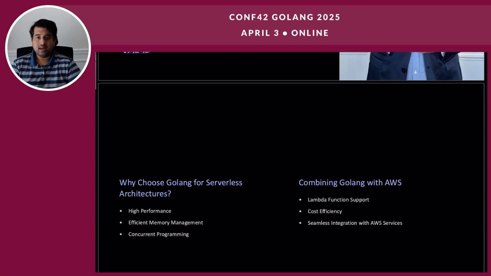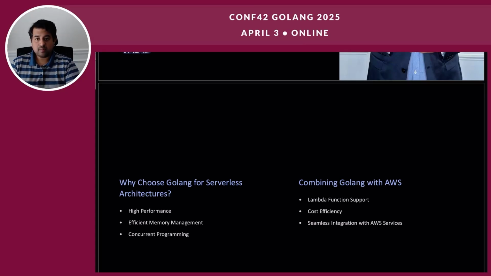Golang's compiled binaries are notably smaller than those of interpreted languages. This results in faster deployment times, reducing the time spent on uploading function packages to S3. Moreover, the reduced binary size translates to lower storage costs on S3. Combined with Golang's optimized execution speed, which minimizes the Lambda runtime, this leads to significant cost savings in serverless environments.